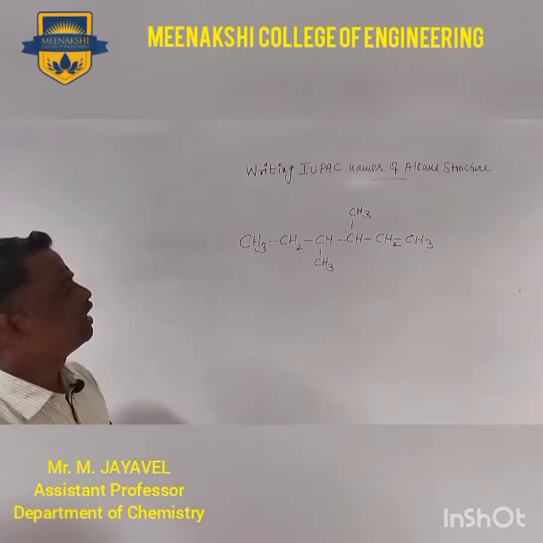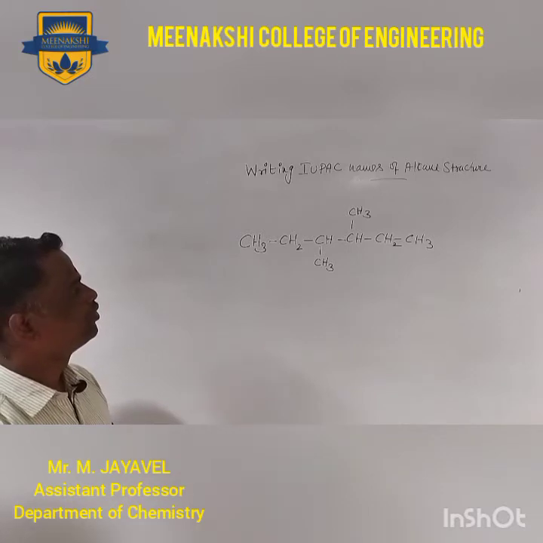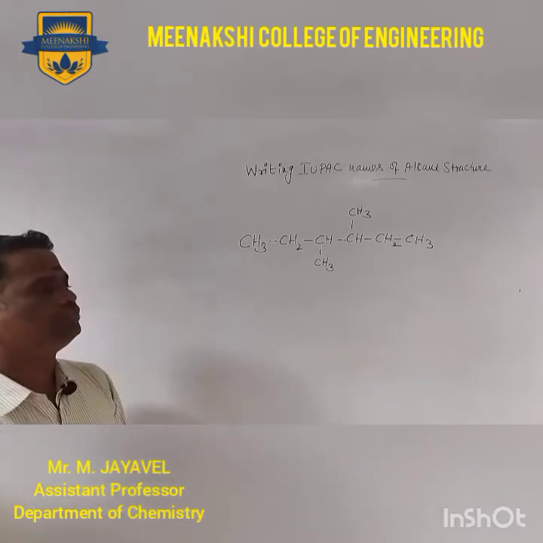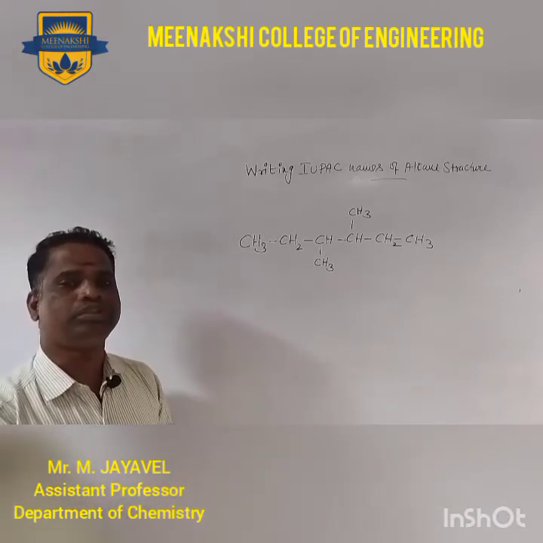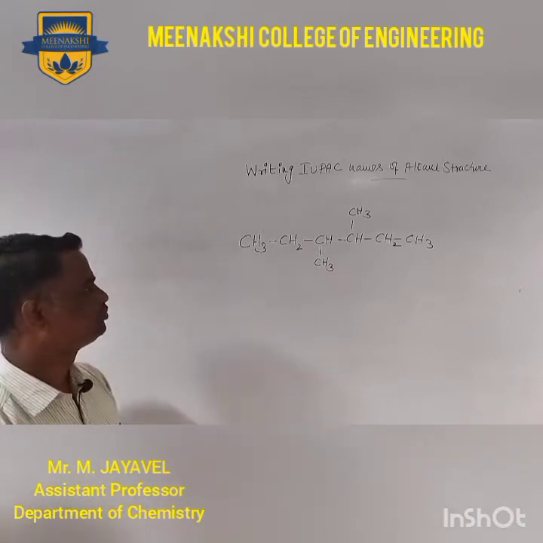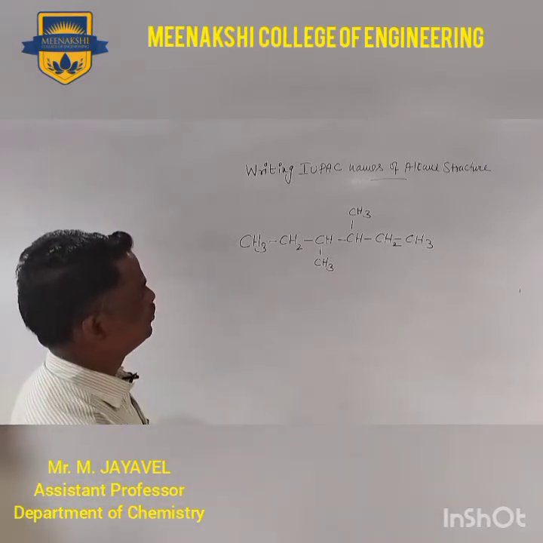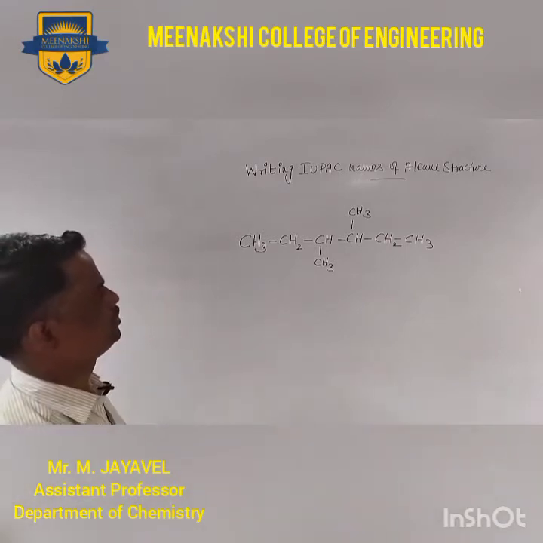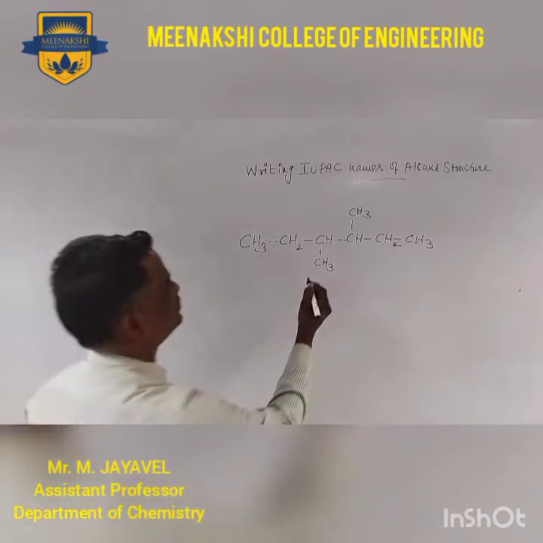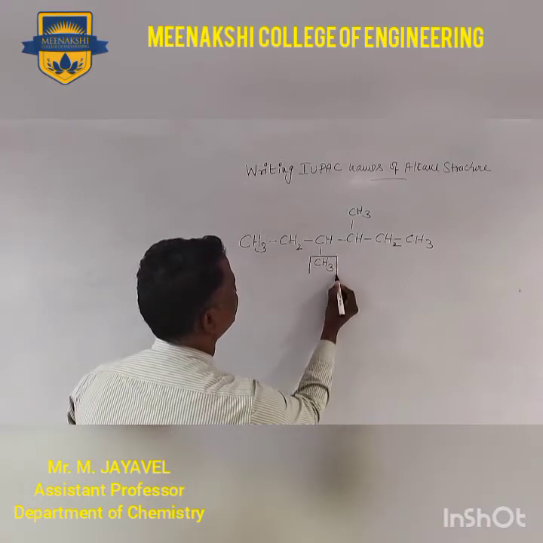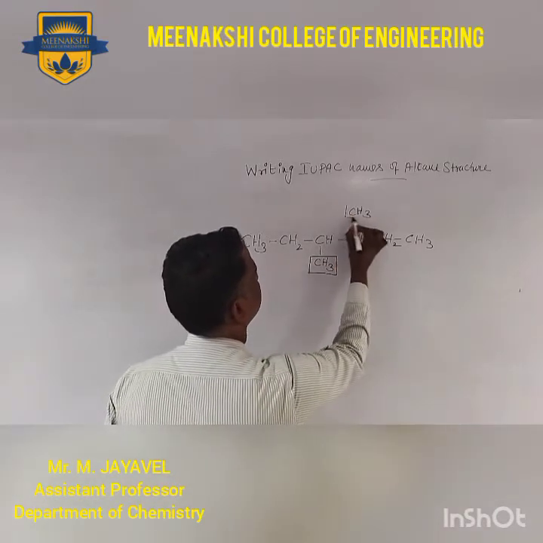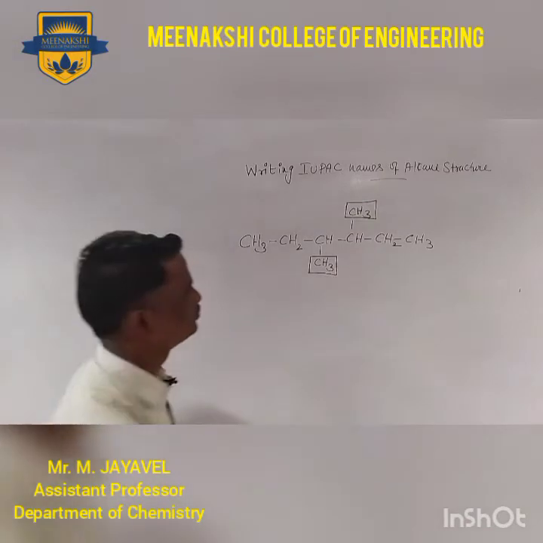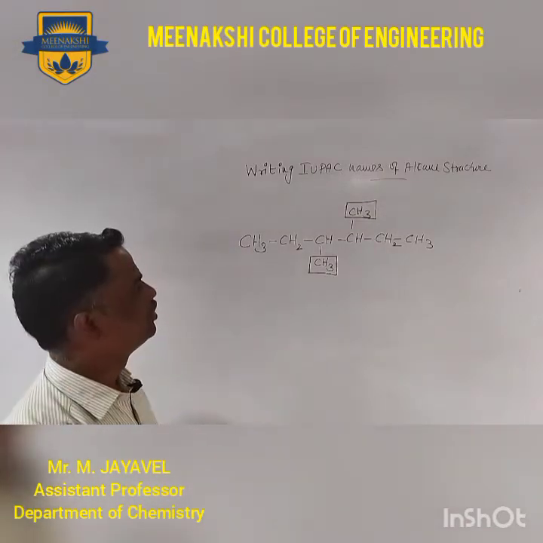Now the other example. Again you have to find the continuous longest chain. Here there are 2 branches, meaning 2 identical groups.